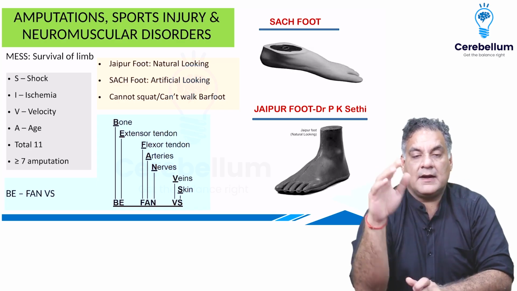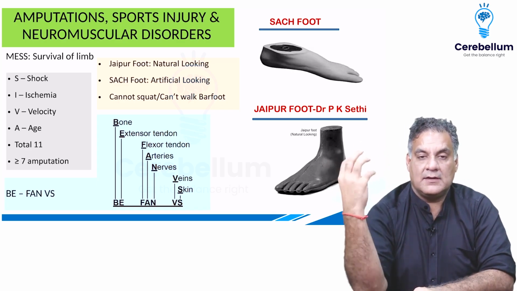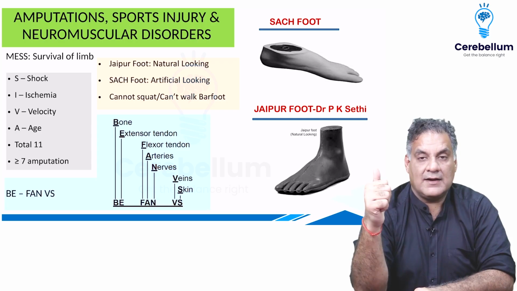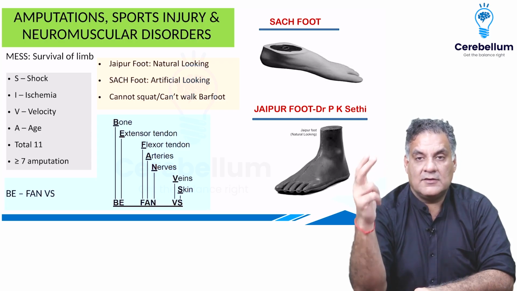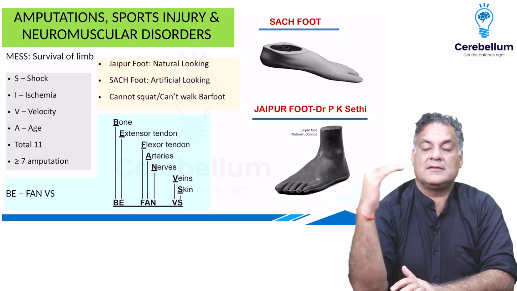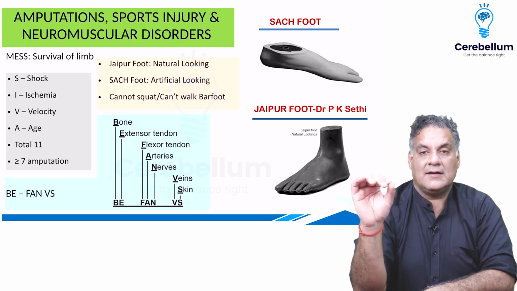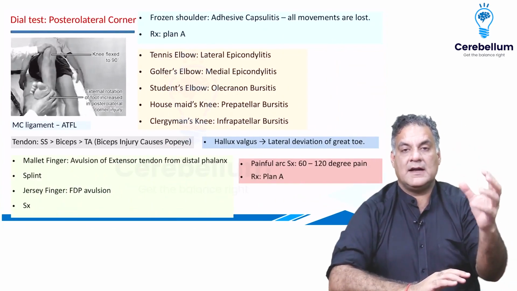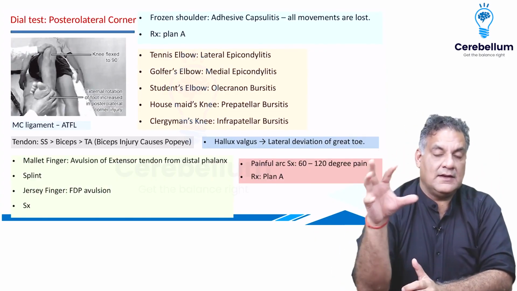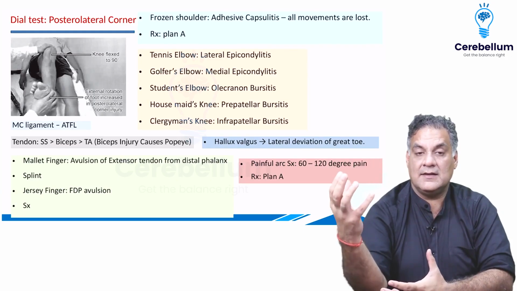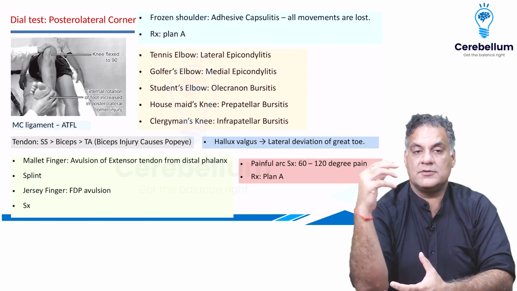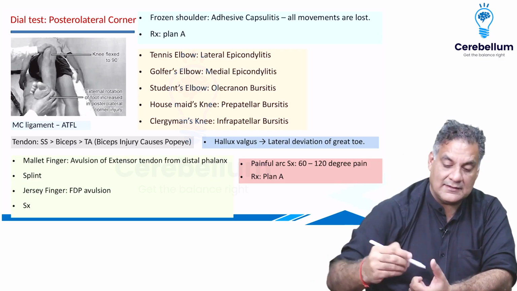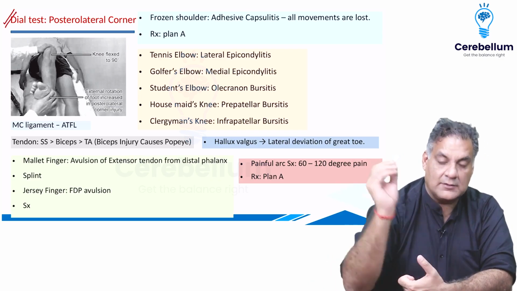If you have an amputated lower limb and you want to put a natural looking foot in India, you will put the Jaipur foot made by Dr. P.K. Sethi, which allows you to squat, walk on uneven ground, and walk barefoot. Whereas the SACH foot, that is solid ankle cushion heel, is an artificial looking foot of a Western lifestyle, which does not give you these advantages. Remember that in our knee, there are different areas, like the anterior part has an ACL, which limits hyperextension rotation, but the posterior part has a PCL, which limits external rotation. The test for that is called the dial test for the posterolateral corner. You flex and rotate.